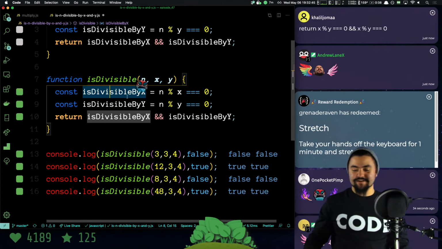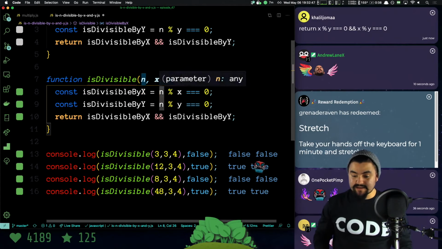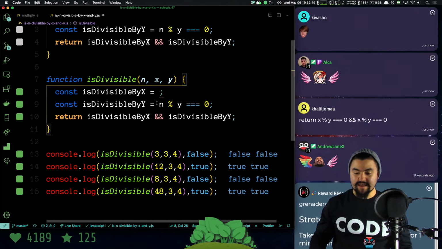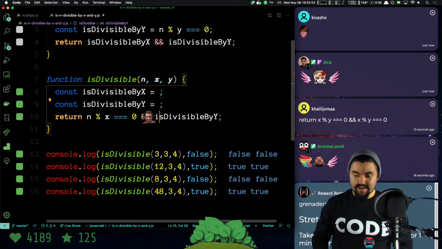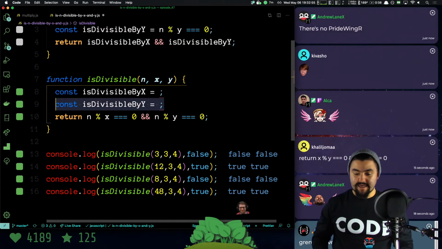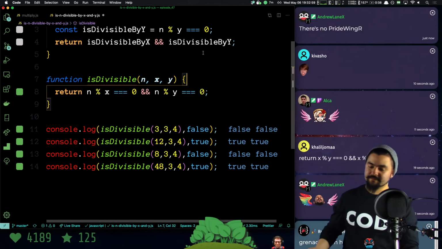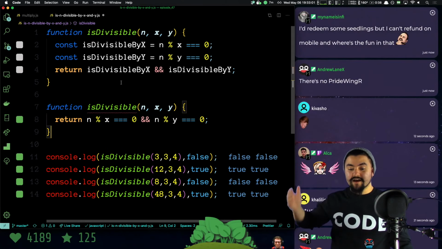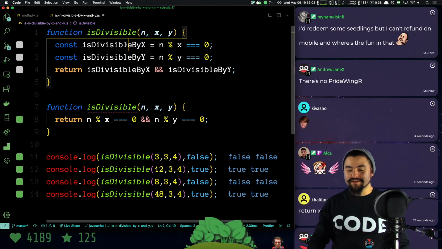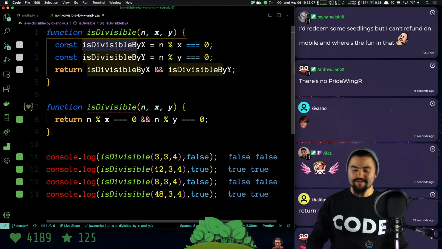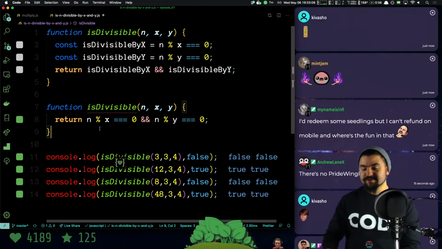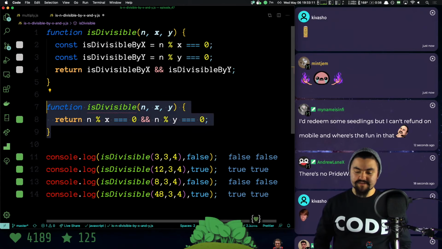So instead of defining two separate variables, I technically can just take this expression and replace it where I put the variable. And then I could take this expression and replace it where the variable was. And this should work in exactly the same way. False, false, true, true, false, false, true, true. So it works. If you're new to coding, the variable version is probably a little bit more readable because there's a lot of weird syntax going on here. Like there's this and there's this. The other thing that I'll show is in JavaScript, you don't always have to use the triple equals.